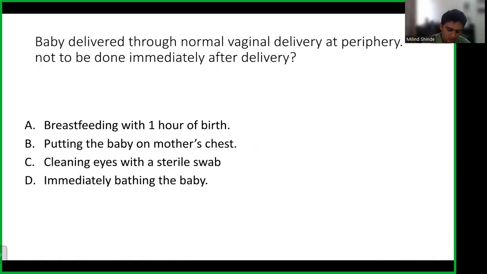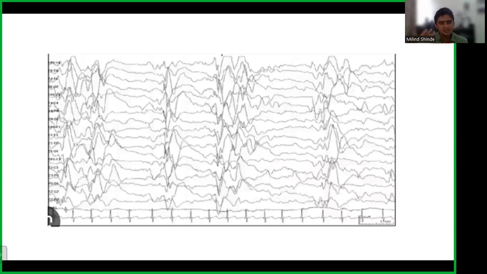Okay, so I don't know if you need it, but still I have put an EEG. These are the electrode placements on the left side. What you see here, this list, tells you the level of the electrode, like whether it is the occipital area or parietal area. And this chaotic pattern that you see, this is what hypsarrhythmia looks like. But I really don't expect this to appear in your exam. Okay.